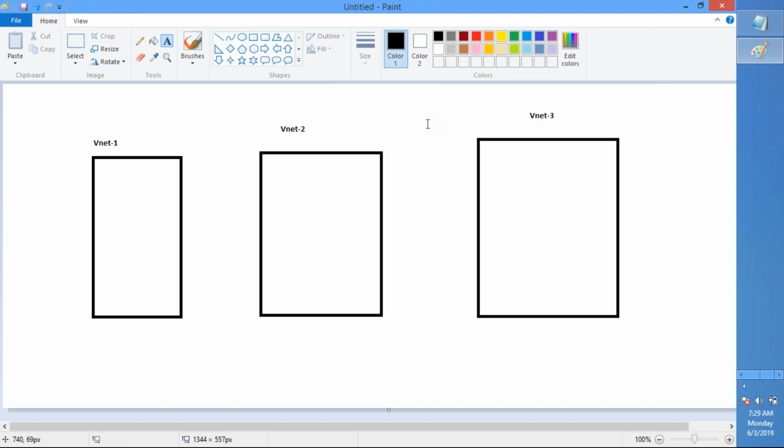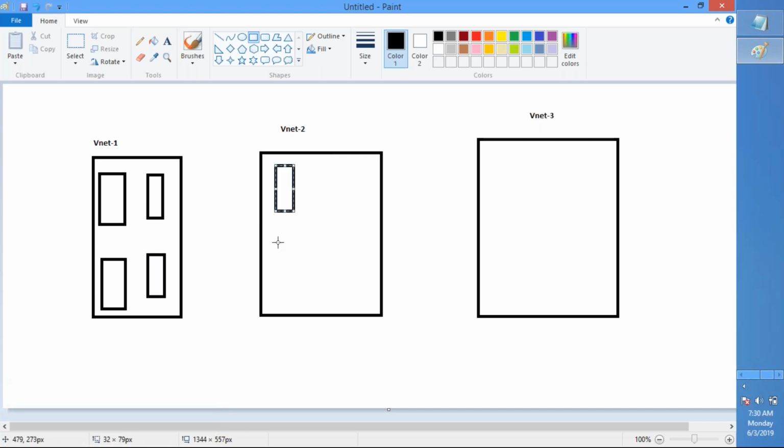So a virtual network is a network boundary. That's what we need to understand. Now, resources in one virtual network will not be able to communicate with the resources in another virtual network by default. What it means, all the resources within one virtual network will communicate with each other, but across the virtual networks, they will not be able to communicate. So VNet 1 will not be able to access the resources in VNet 2 by default. You can enable that communication by some means. We will be discussing that in our networking stuff, but by default they will not be able to communicate with each other.